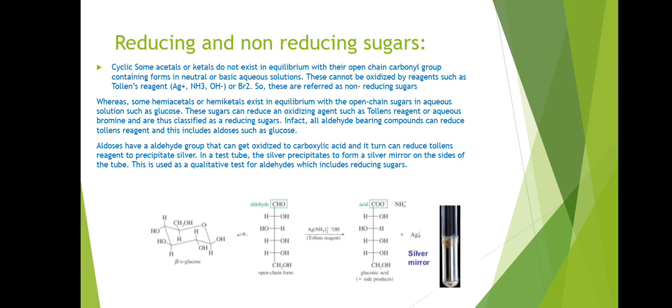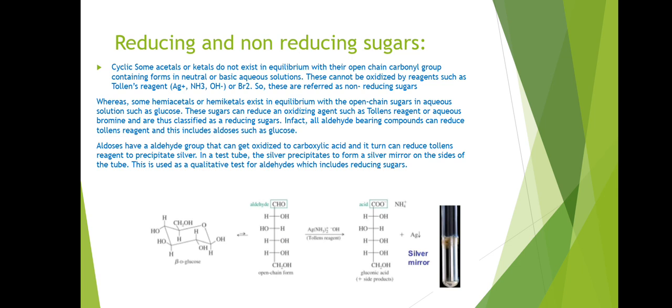So these are referred to as non-reducing sugars, whereas some hemiacetals or hemiketals exist in equilibrium with the open chain sugars in aqueous solution, such as glucose. These sugars can reduce an oxidizing agent such as Tollens reagent or aqueous bromine and are thus classified as reducing sugars. In fact, all aldehyde bearing compounds can reduce Tollens reagent, and this includes aldoses such as glucose.